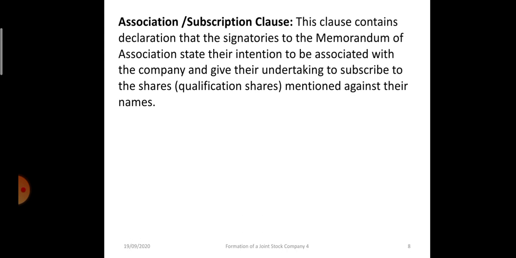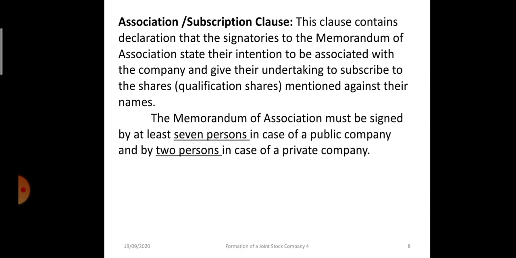Association or subscription clause. Now this point is not mentioned as a separate clause in NCERT, but they have explained this point in a separate paragraph, so I am taking it here as a separate clause. The members who sign the Memorandum of Association have mentioned their intention to be associated with the company, and they have agreed to buy the shares, which are known as qualification shares. This is known as subscription clause or association clause. Now the Memorandum of Association should be signed by at least 7 persons in case of a public company, and in case of a private company it is 2 persons.